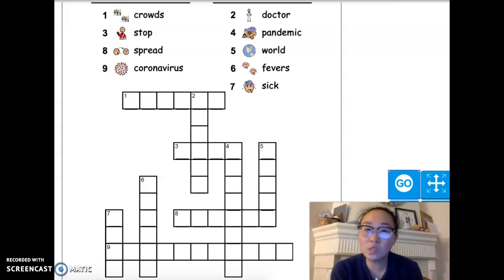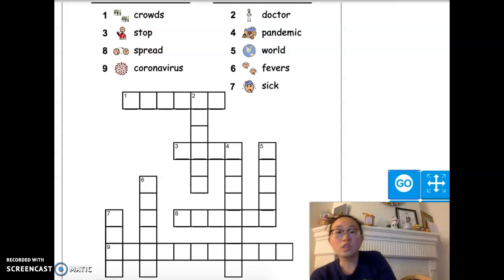Okay, so this one is the puzzle page. And so there were two videos on this slide. It was the game page and the puzzle page. And so if your paper on your work packet looks like this, and then you are working on the puzzle page, and the game page is for some other students.